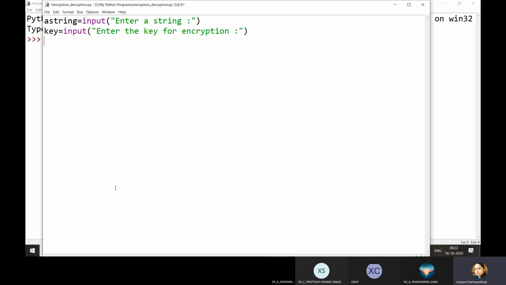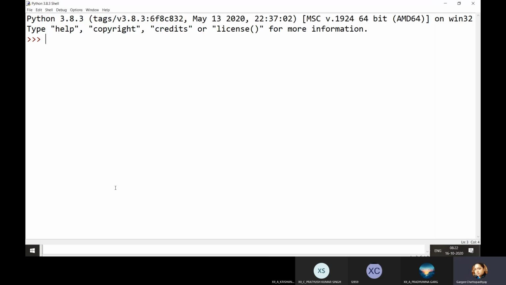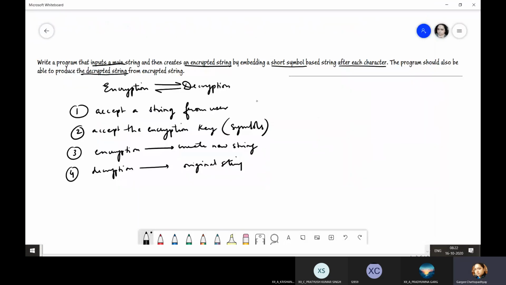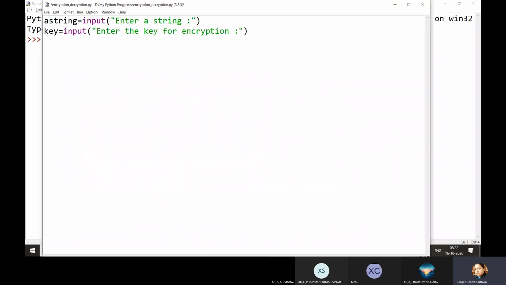Fine. And now what will you be writing? Out of three functions, that is join, split and replace, which function can you use to insert the key symbol after each character of the string? Join. Yes, of course, you will be using join. And how will you be using join?